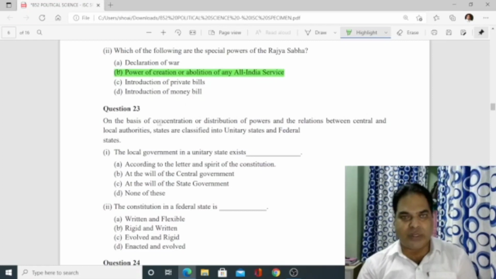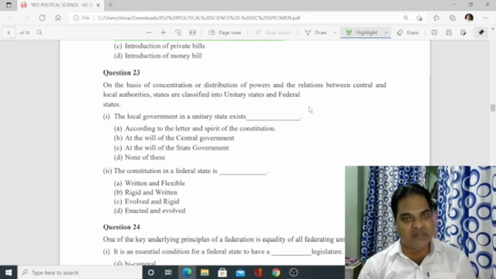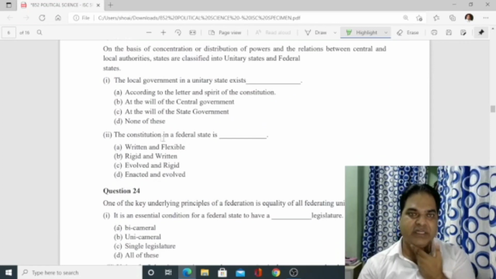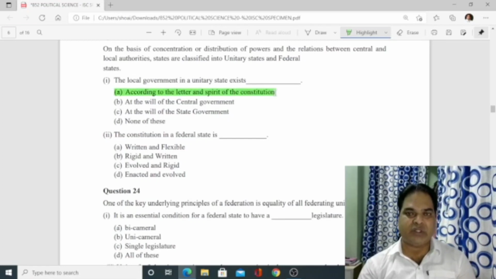Now let us move to 23. On the basis of concentration or distribution of powers and the relation between central and local authorities, states are classified into unitary state and federal state. So on the basis of this, we have to answer. Local government in a unitary state exists according to the letter and spirit of the constitution.